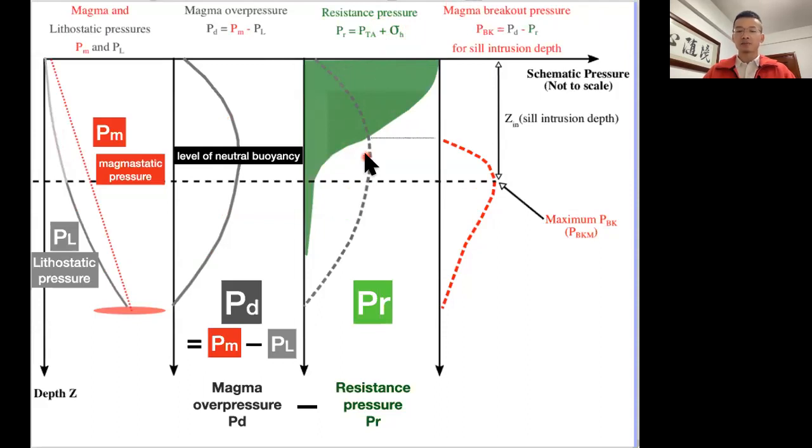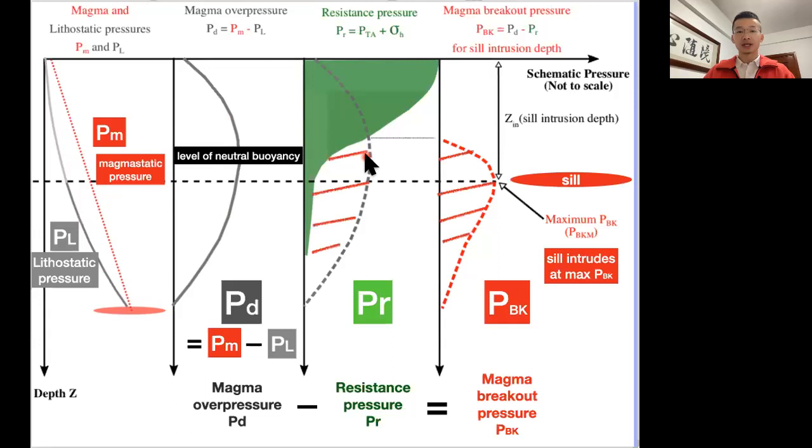The larger the P_R, the less the likelihood. So when we take P_D minus P_R, we have a breakout pressure, P_BK. And then we find for each time step the maximum depth for P_BK to intrude a sill, which brings in heat and basaltic magma that can later solidify, become denser and stronger.